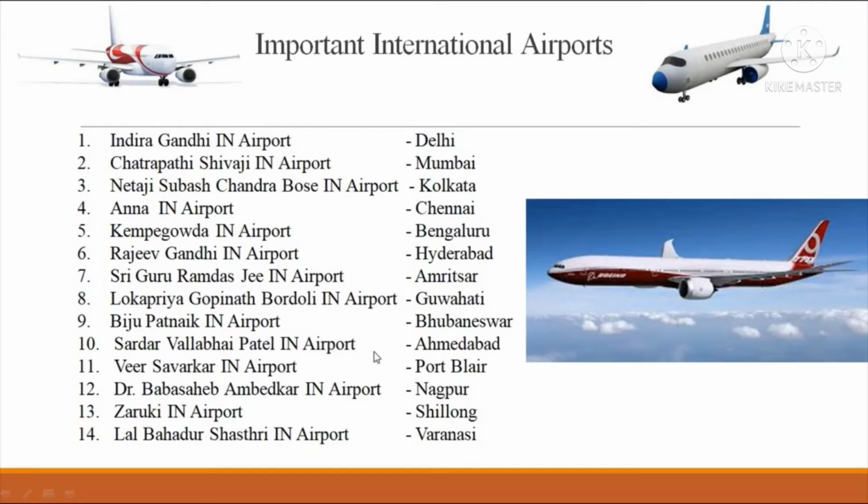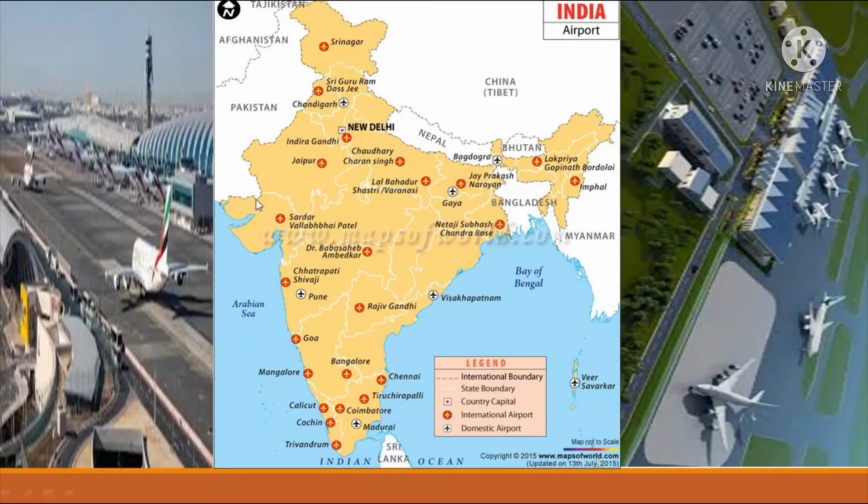Sardar Vallabhbhai Patel International Airport, Ahmedabad. Veer Savarkar International Airport, Port Blair. Dr. Babasaheb Ambedkar International Airport, Nagpur. Umroi International Airport, Shillong. Lal Bahadur Shastri International Airport, Varanasi. So you can see the international airports here.